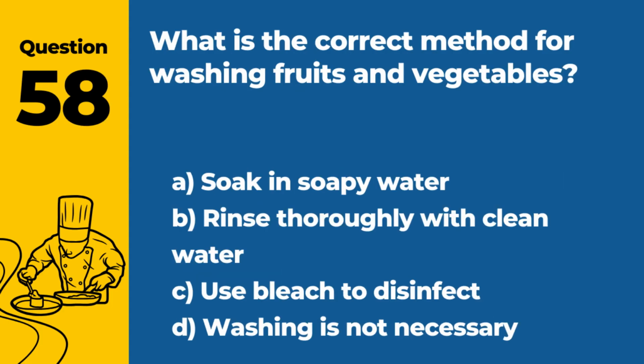Question 58. What is the correct method for washing fruits and vegetables? A. Soak in soapy water. B. Rinse thoroughly with clean water. C. Use bleach to disinfect. D. Washing is not necessary. Answer B. Rinse thoroughly with clean water. This removes dirt and reduces microbial load.